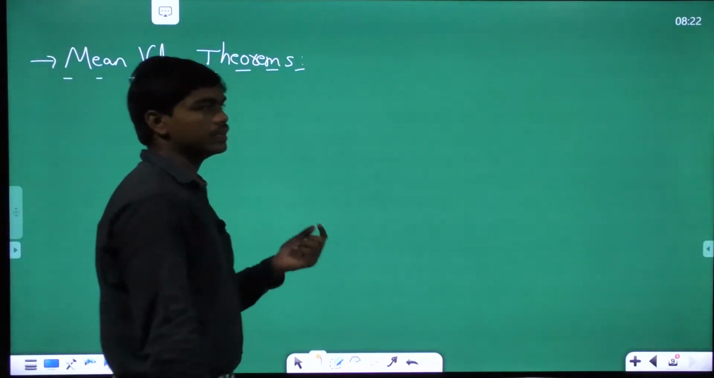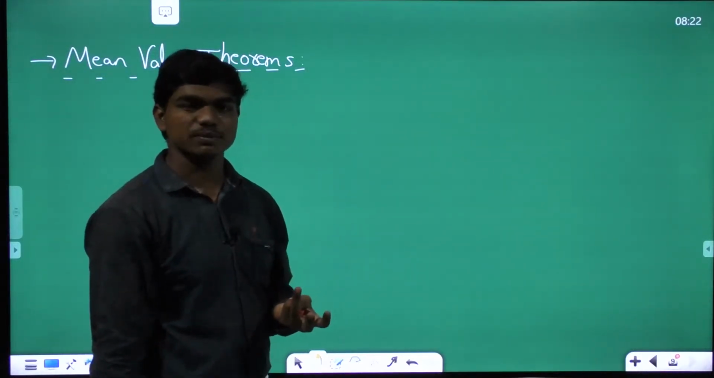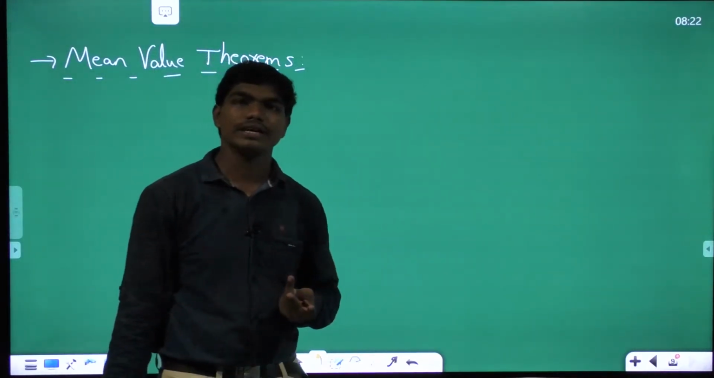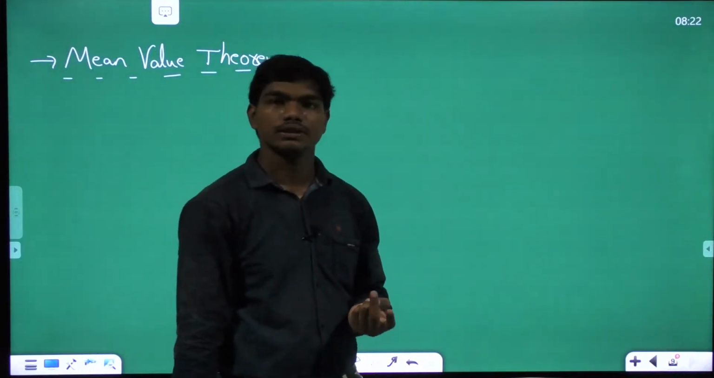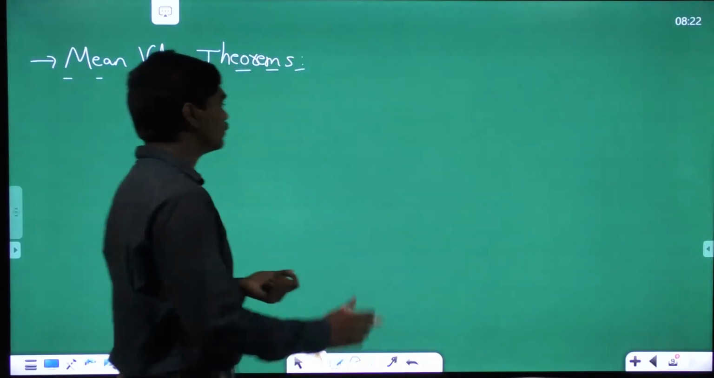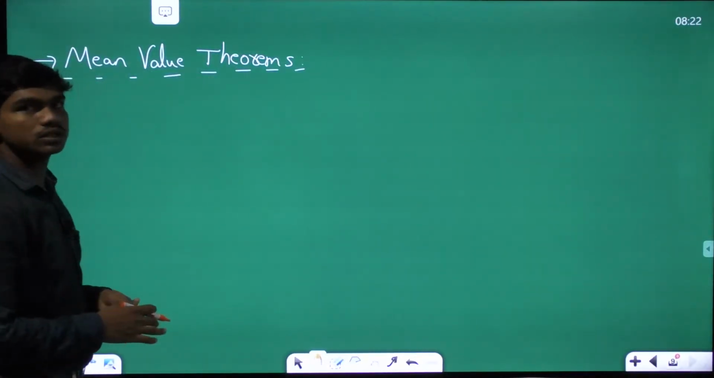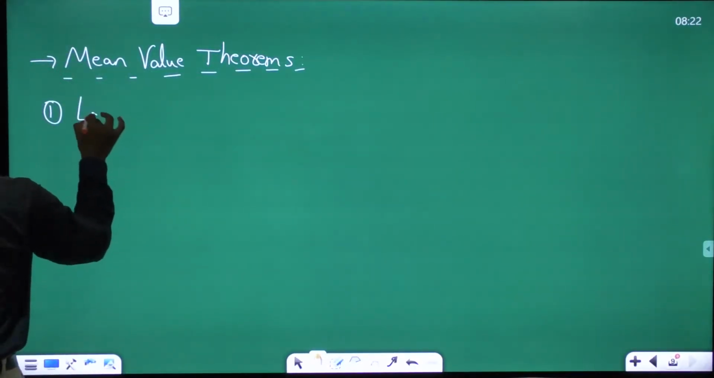So now, in this concept of mean value theorems, we go for 3 theorems. One is Lagrange's mean value theorem, which is also called LMVT. Second is Rolle's theorem, which is called RT in short, and the other is Cauchy's mean value theorem. So first, if you look at Lagrange's mean value theorem, I'm going straight into the theorems here because that's what we need at this moment.